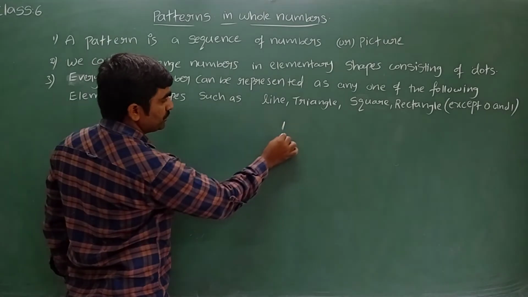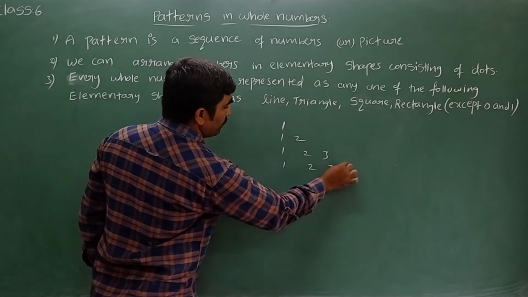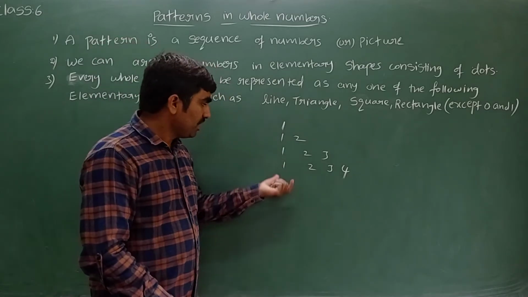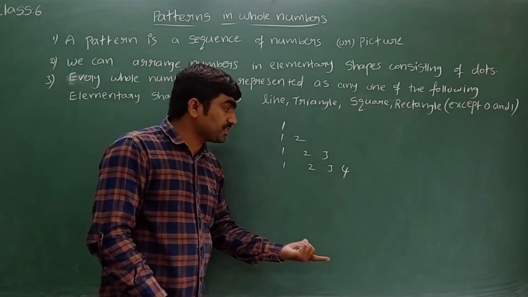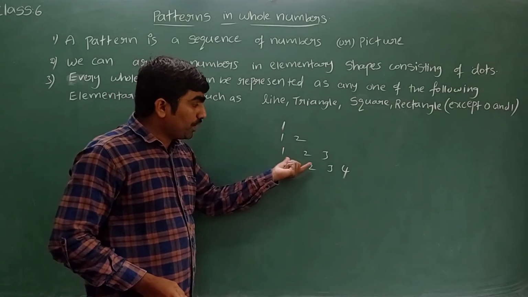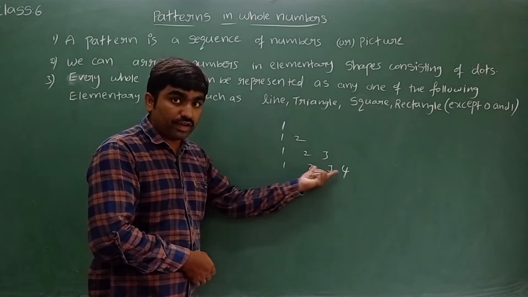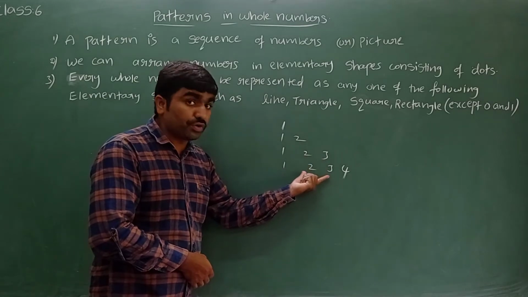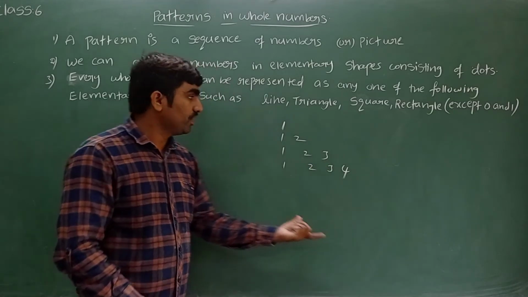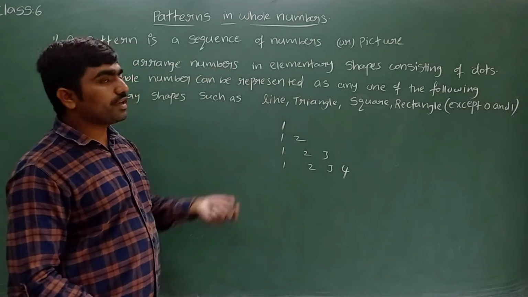Let me take 1, 2, 1, 2, 3, 1, 2, 3, 4. Here I am taking numbers and doing some arrangement. In that arrangement we can identify what the next numbers are. What are the numbers in the next row? Sir, here I can see only 1, then 1, 2, then 1, 2, 3. Every row you are increasing one number. Here you took only up to 3. Third row, fourth row you take up to 4, the next row you have to take up to 5, and again the next row you have to take up to 6. We are doing some arrangement of numbers. It is an example of a sequence.